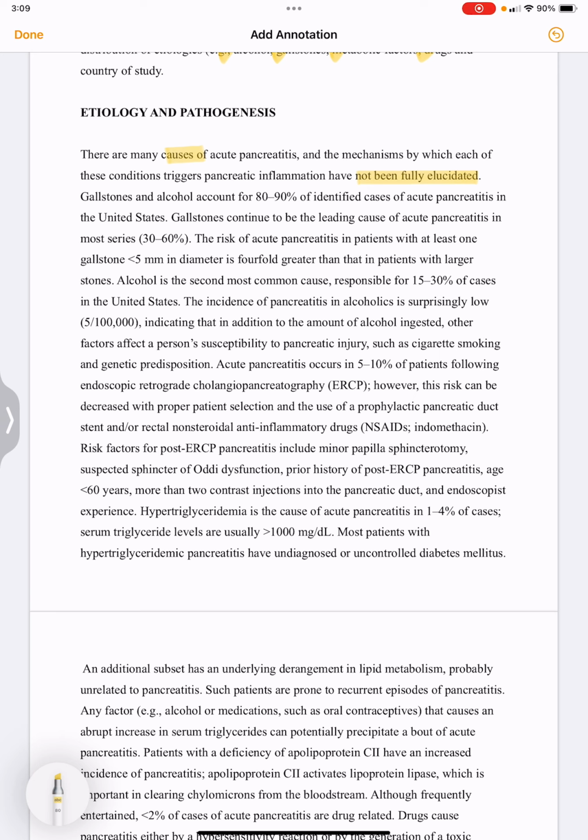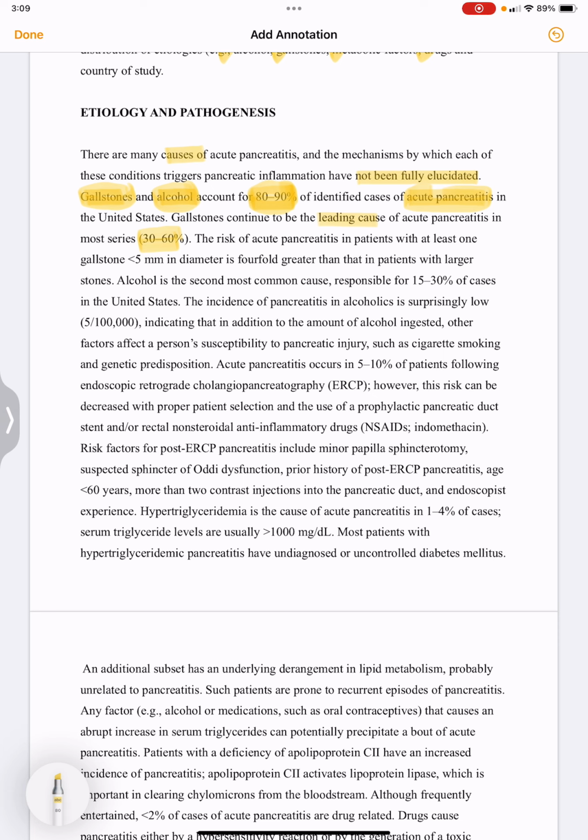Of all these causes, gallstones and alcohol account for 80 to 90% of identified cases of acute pancreatitis. So, which are most common? Gallstones and alcohol. Gallstones continue to be the leading cause of acute pancreatitis in most series, in 30 to 60% of cases.